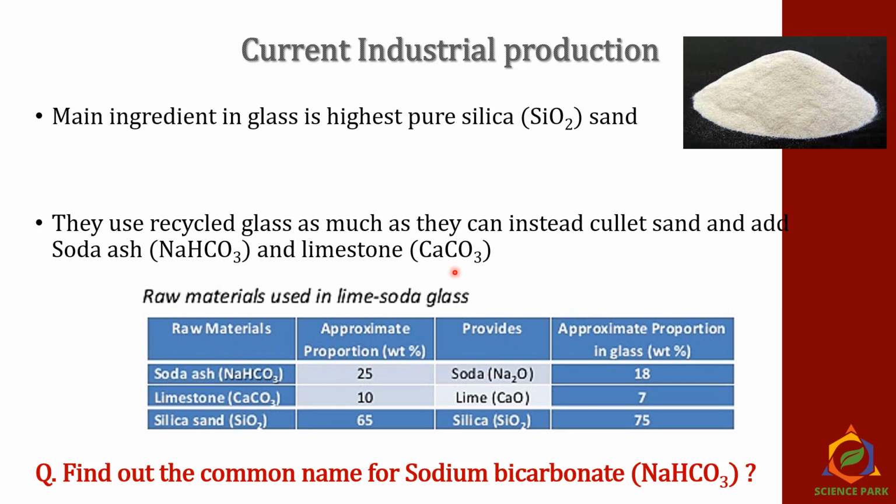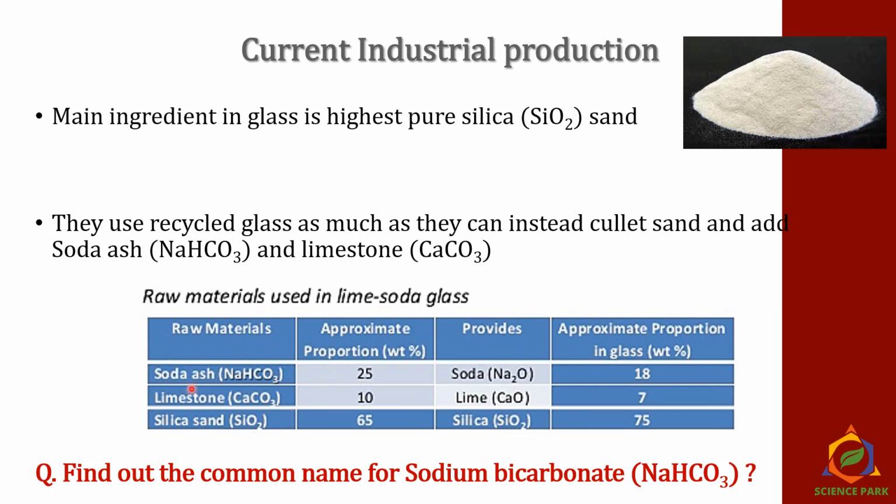Now you have to find out the common name for soda ash, whose chemical name is sodium bicarbonate. You have to find out the common, daily use name for sodium bicarbonate or soda ash. I guess this is a very simple question for all of you.